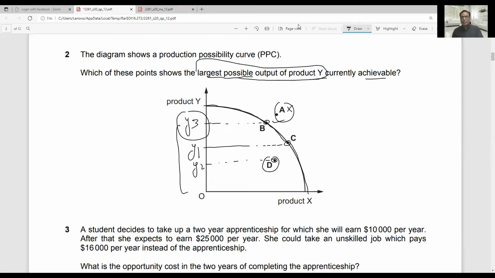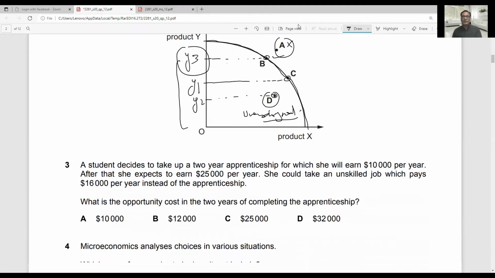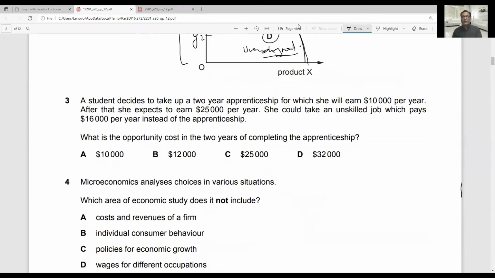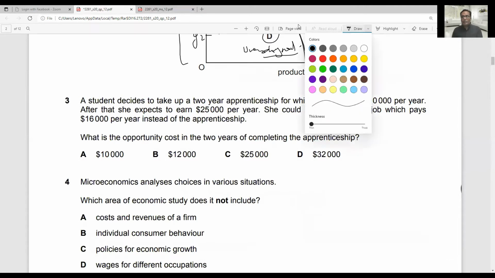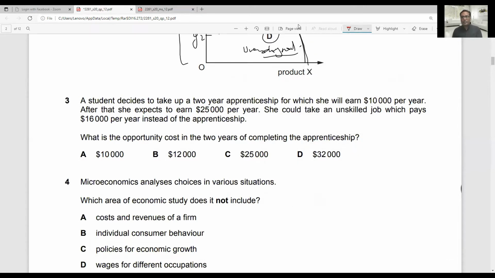Point D also shows unemployment of resources, and it occurs generally in case of economic recession. Because the examiner sometimes asks about a point inside the PPC, you must know that this is caused by unemployment. And okay, so next, moving to question number 3.